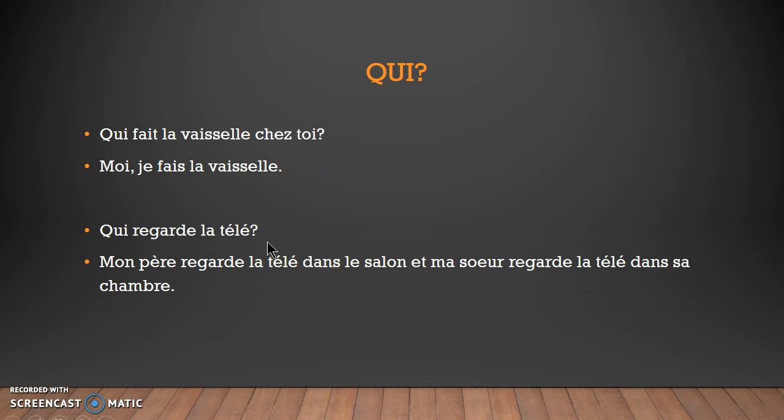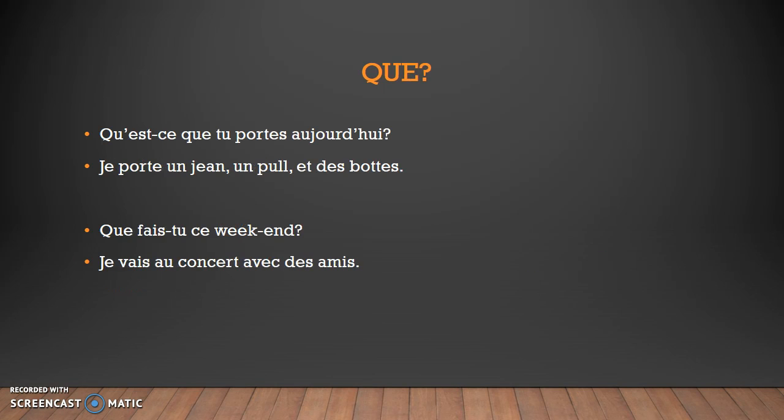Qui regarde la télé? Imagine I walked into your house and I heard the TV on, it's super loud, and I'm like, who's watching TV? So you might tell me something like, Mon père regarde la télé dans le salon et ma sœur regarde la télé dans sa chambre. So my dad's watching TV in the living room and my sister's watching TV in her room. So notice here with qui that we usually just have qui followed by the verb and then the rest of our sentence. We don't really do est-ce que or inversion with qui. We could do it, but more often than not, we do it this way.